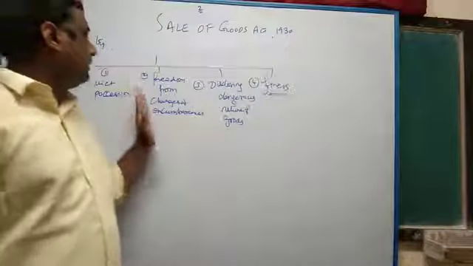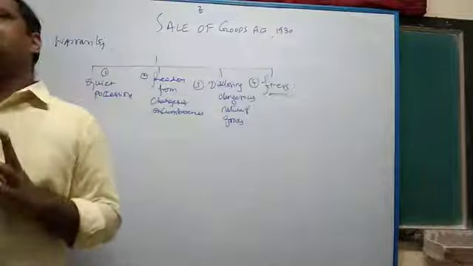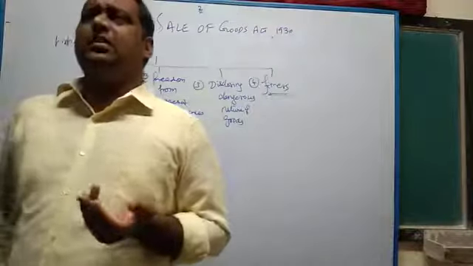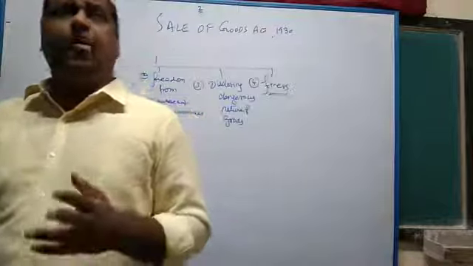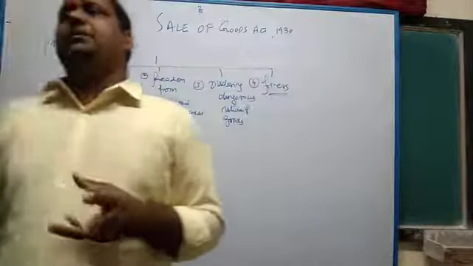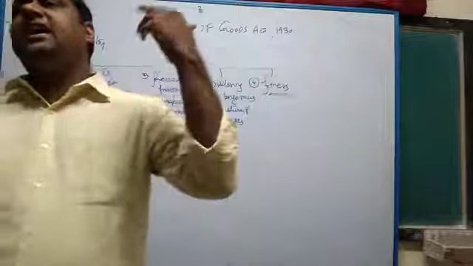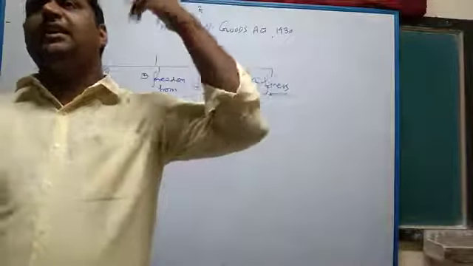Second is freedom from charge and encumbrances, which means that the goods the buyer is buying should be free from charge and encumbrance. For example, A is the owner of a property or a building which is already mortgaged in favor of a mortgagee or a money lender.